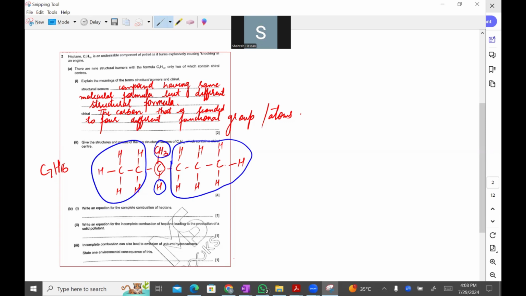They want us to draw another isomer. So how are we going to do that? Now we are going to make five carbons. One, two, three, four, and five. Methyl group comes here. Another methyl group comes here. And now it becomes hydrogen, hydrogen, hydrogen, hydrogen, hydrogen, hydrogen, hydrogen, and hydrogen. And the chiral one is this.